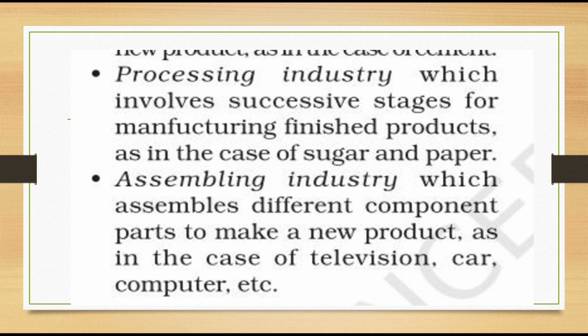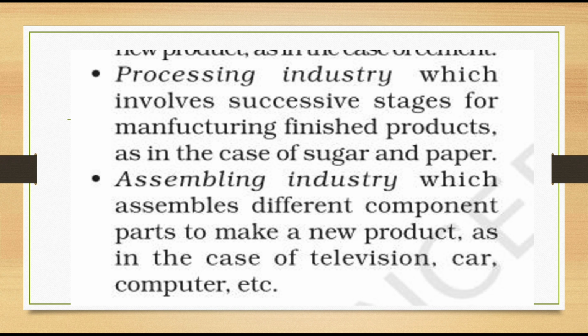Next one, processing industry. These are the classification of which one? Manufacturing industry. Secondary industry is classified into two, manufacturing and construction. Manufacturing industry is again classified into four. What are they? Analytical, synthetical, processing, assembling. So for the remaining two, the explanation is, first, the processing industry.